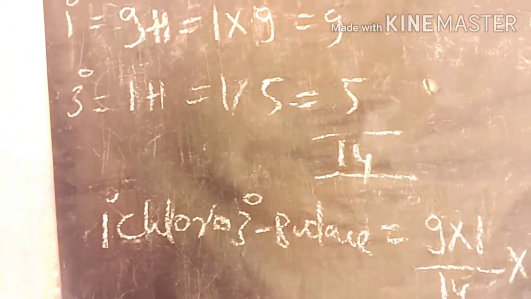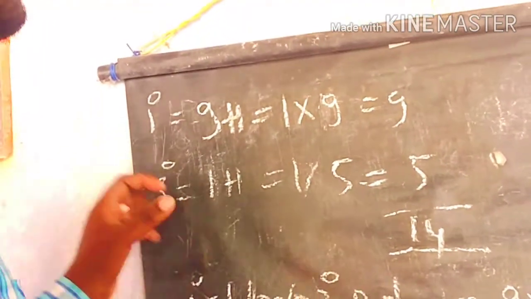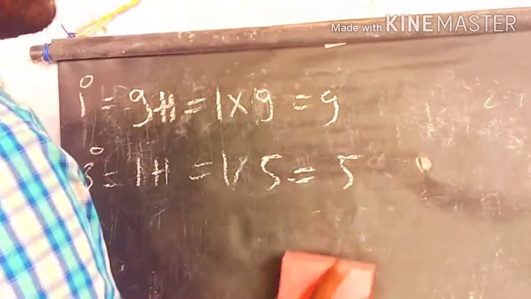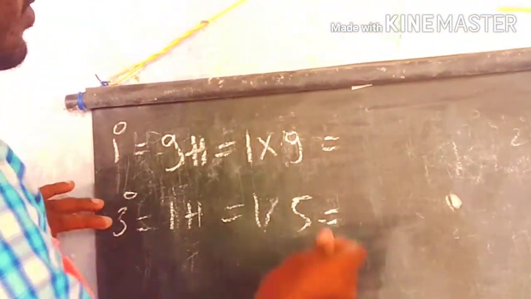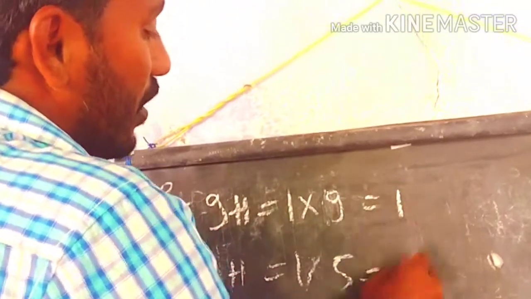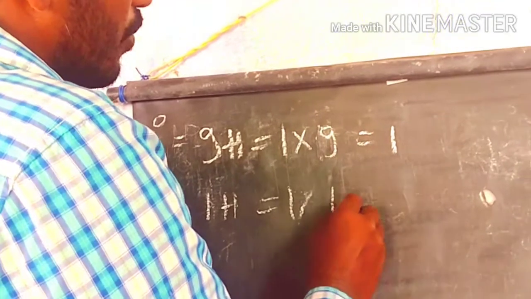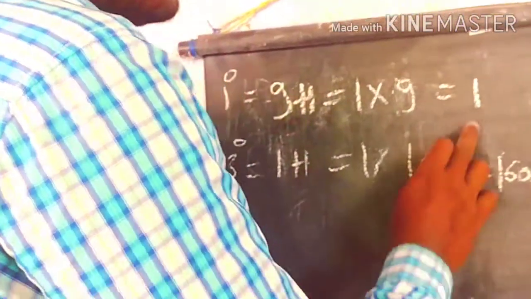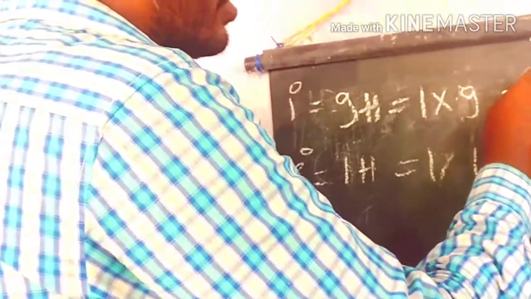So let's see what is happening if bromine is involved in this reaction. Here also the same thing, but we change the selectivity. What is the selectivity of bromine to the primary? Only 1. What is the selectivity of the tertiary to bromine? 1600. So 1 into 9, totally 9.